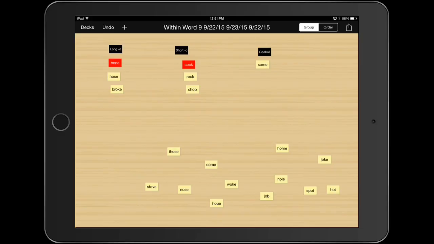Continue sorting those words and be careful of one more word that is going to look like it belongs in the long O group or the short O group, but really doesn't. Pay attention, very, very close attention to the sounds.